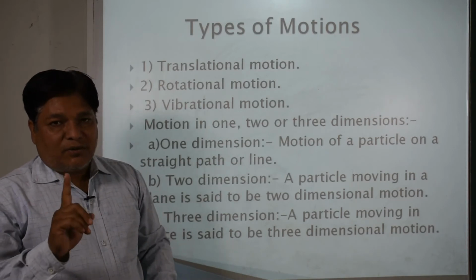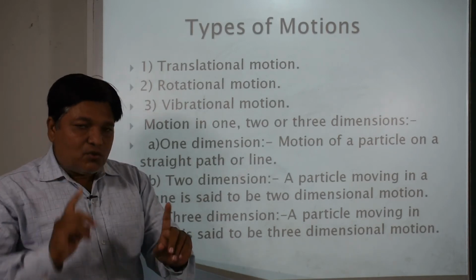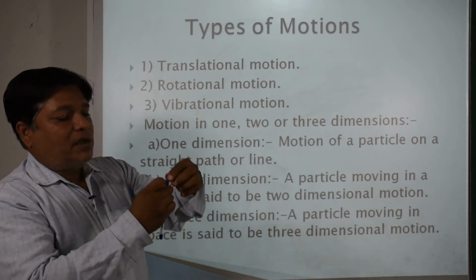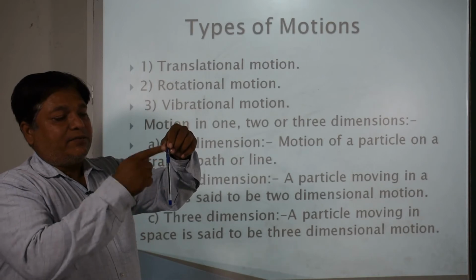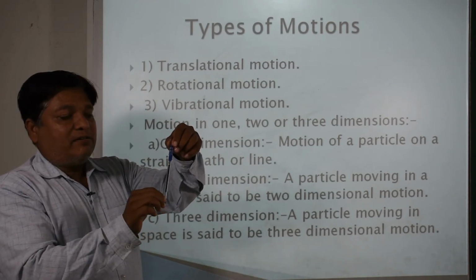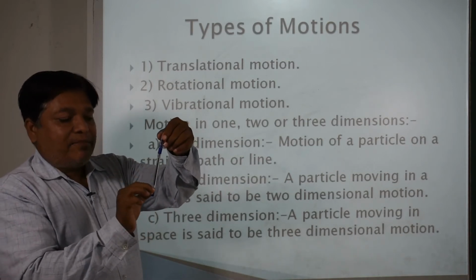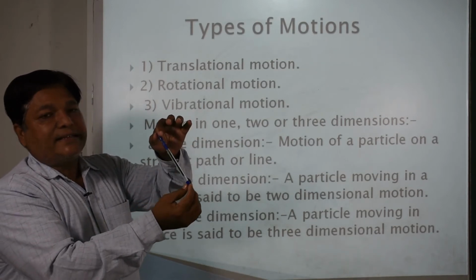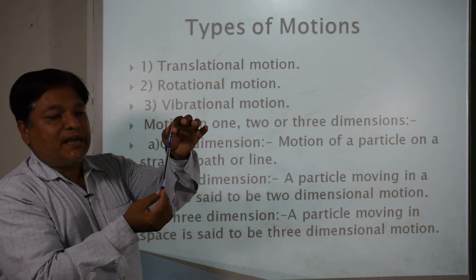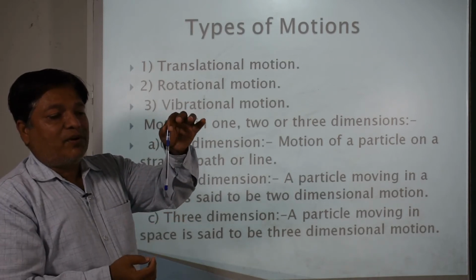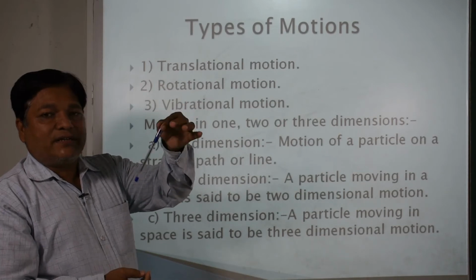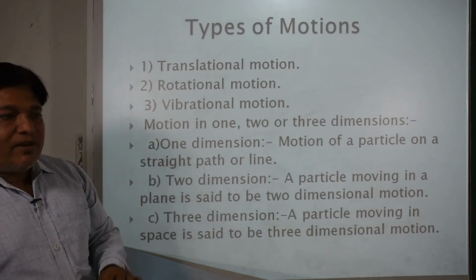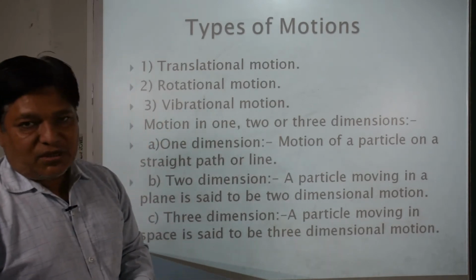Vibrational motion, we can call this type of motion oscillatory motion also. If a particular object or body moves to and fro about its mean position like this, to and fro about its mean position. This is supposed to be the rest position of the body. Now it will move like this in this direction and come back to its rest position, meaning this is the mean position, and again move like this. Then come back to its mean position, again move like this. So when the motion of a body is to and fro about its mean position, such motion is said to be the vibrational motion or oscillatory motion of a body.